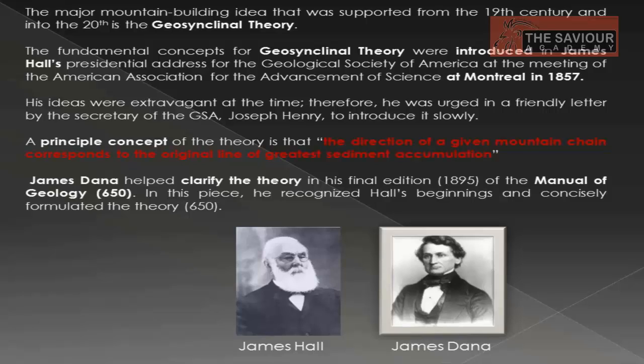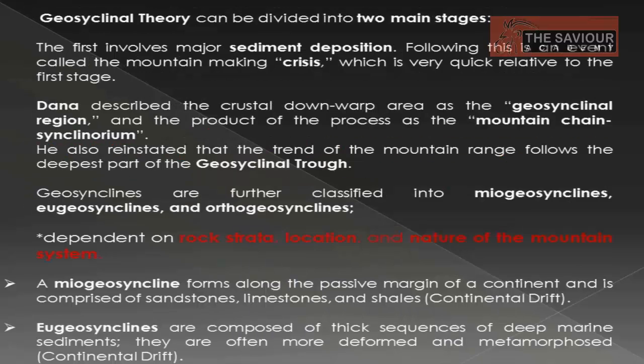His ideas were extravagant at the time, and therefore he was urged in a friendly letter by the Secretary of GSA, Joseph Henry, to introduce it slowly. The principal concept of the theory is that the direction of a given mountain chain corresponds to the original line of greatest sediment accumulation. James Dana helped clarify the theory in his final edition, Manual of Geology.